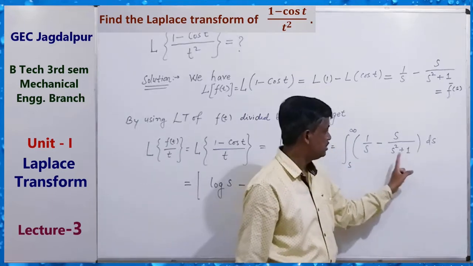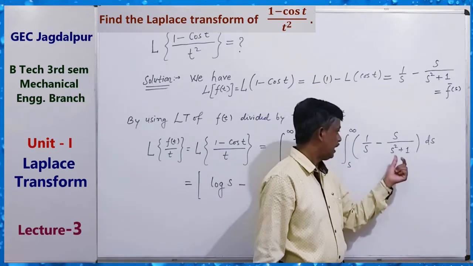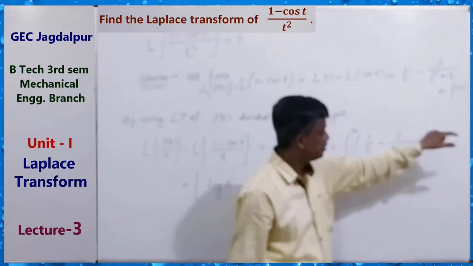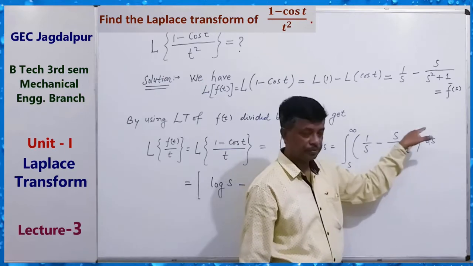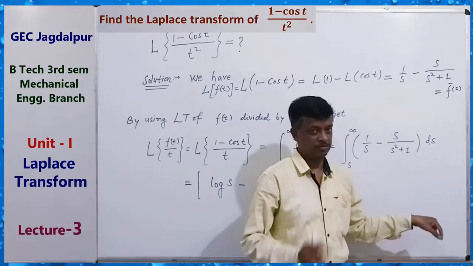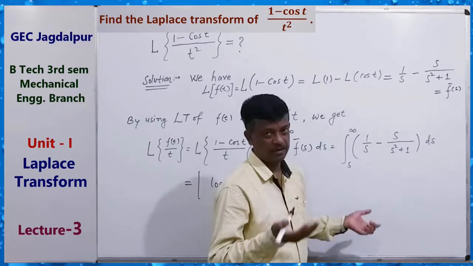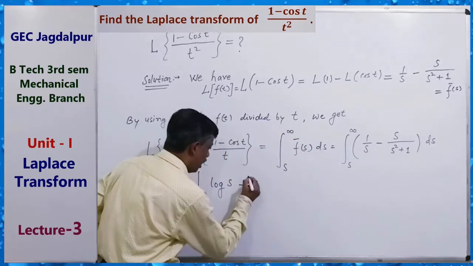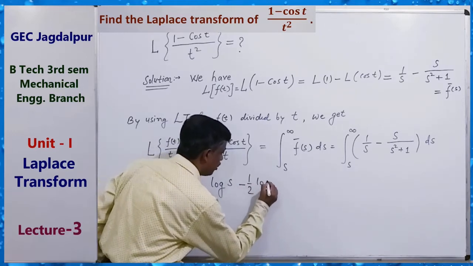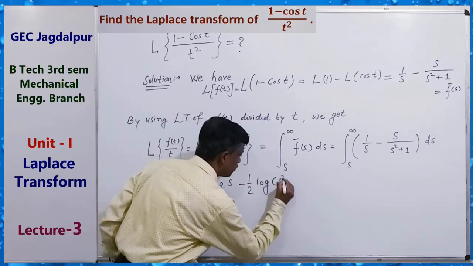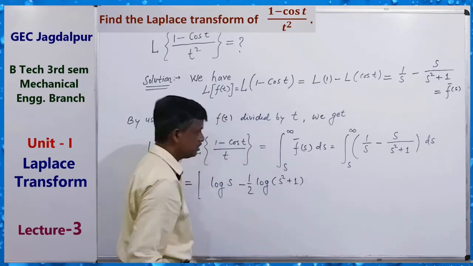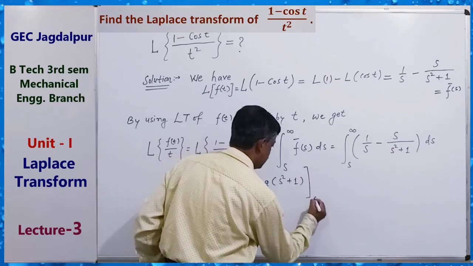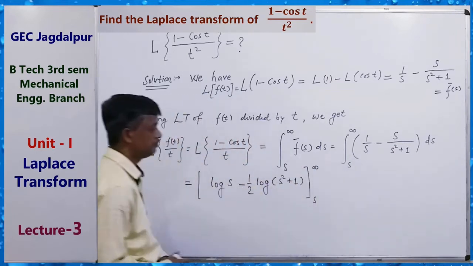Then 2s ds equals dt, so s ds equals dt by 2. Then 1 by t dt by 2 gives log t by 2, which is half log of s square plus 1. This is the integration of this, and we have to apply the limit s to infinity.